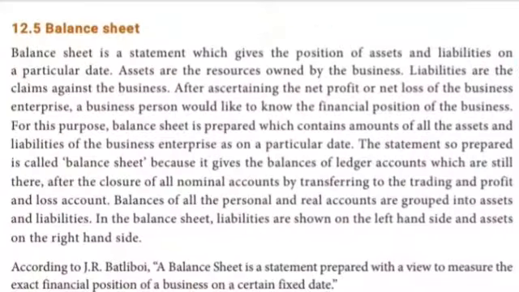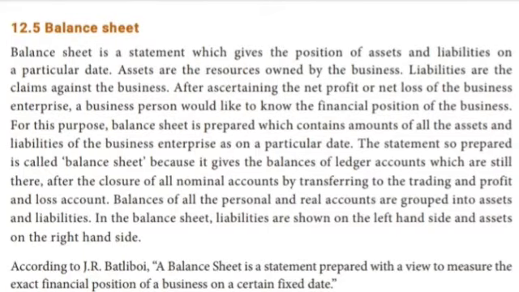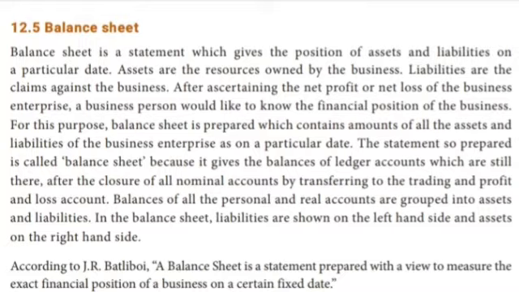Next, a balance sheet is a statement which gives the position of the assets and liabilities on a particular date. On a particular date, we know the position of the assets and liabilities. Assets are the resources owned by the business, isn't it? Assets means சொத்து. Assetனா என்னது? A particular சொத்து. We have assets in our life, no? Liabilities are the claims against the business. Liability means a duty or a responsibility.